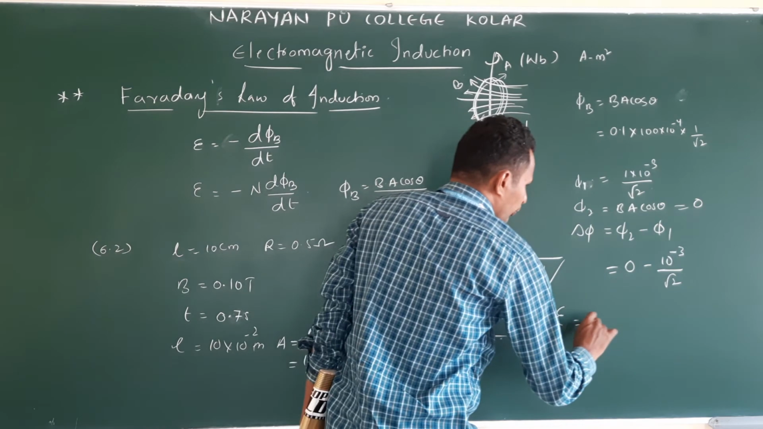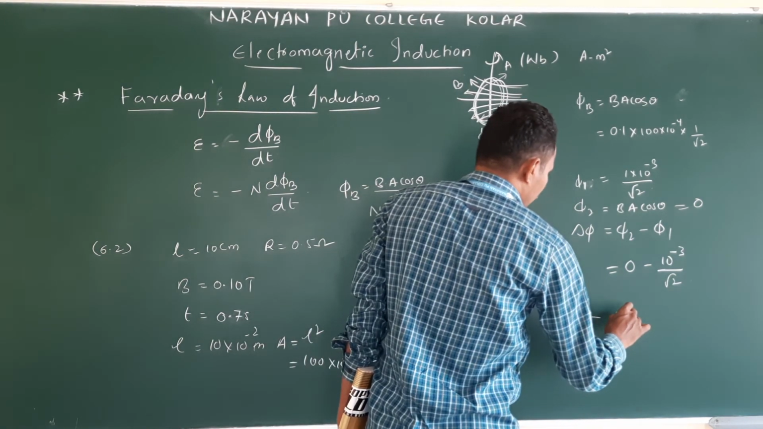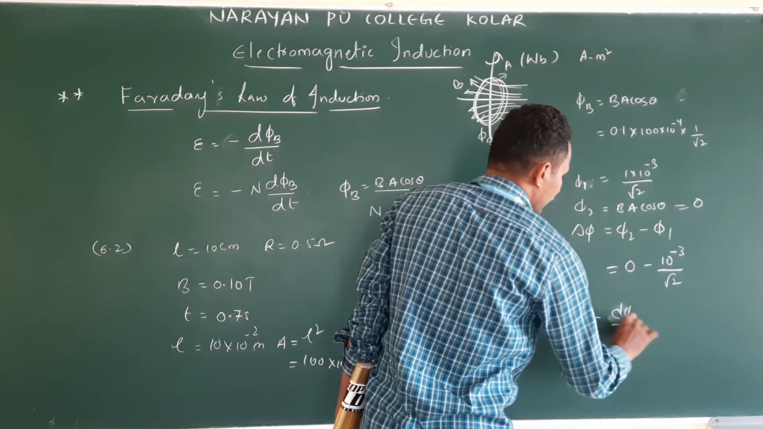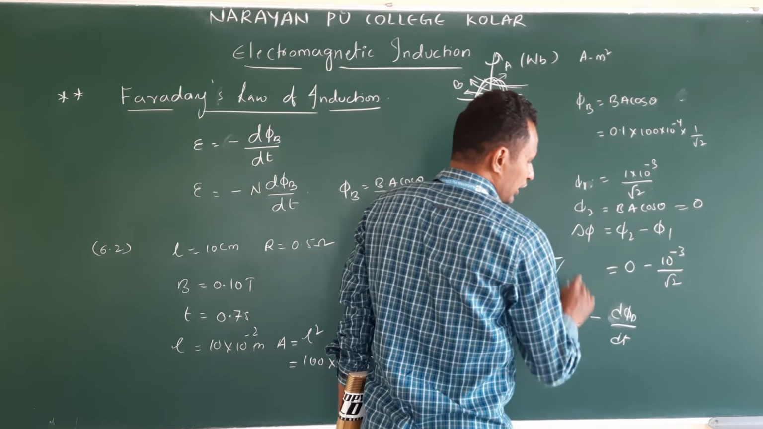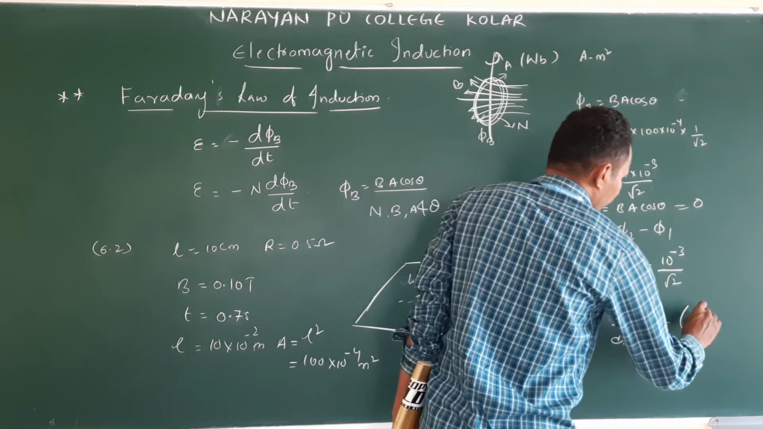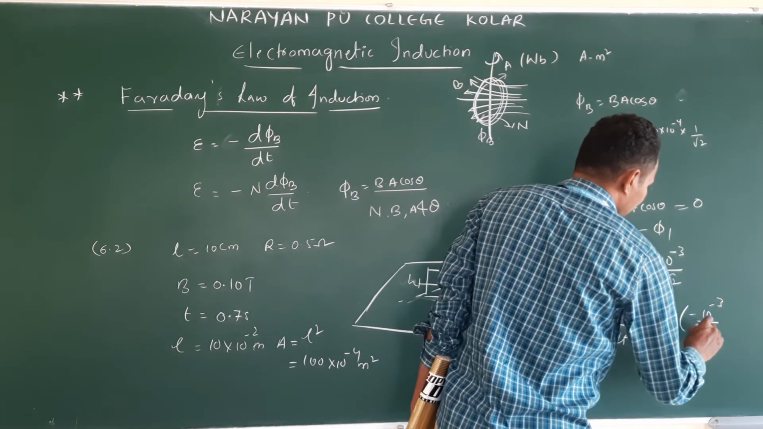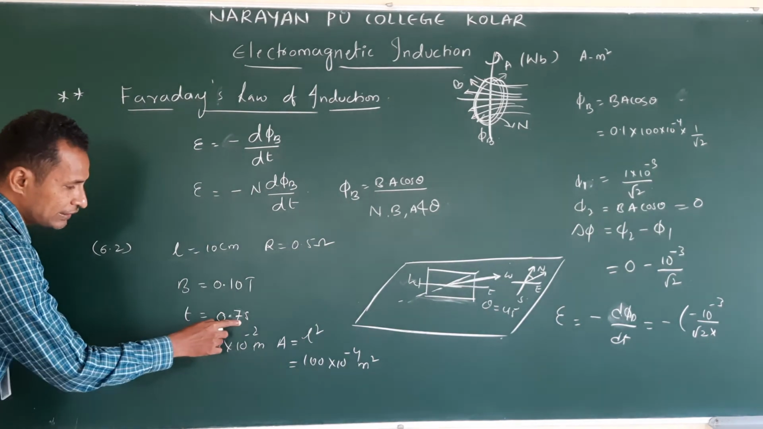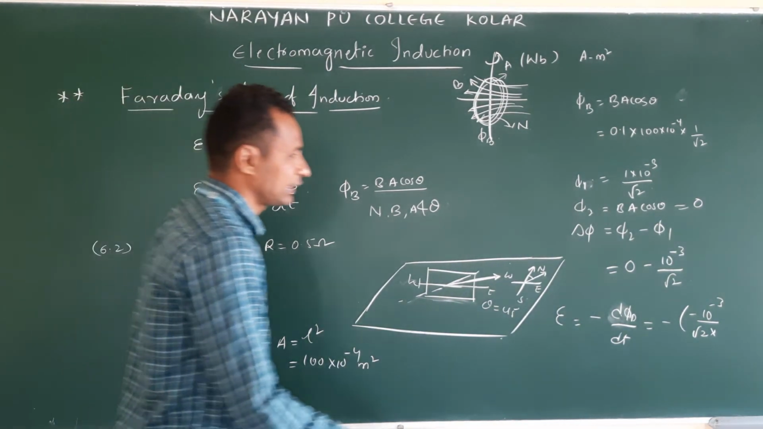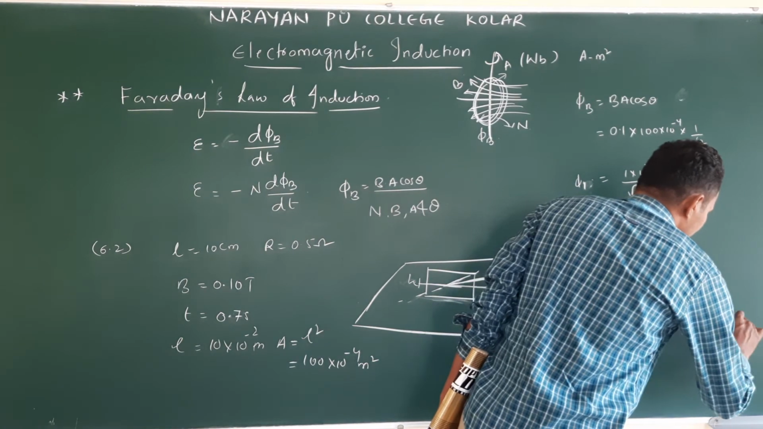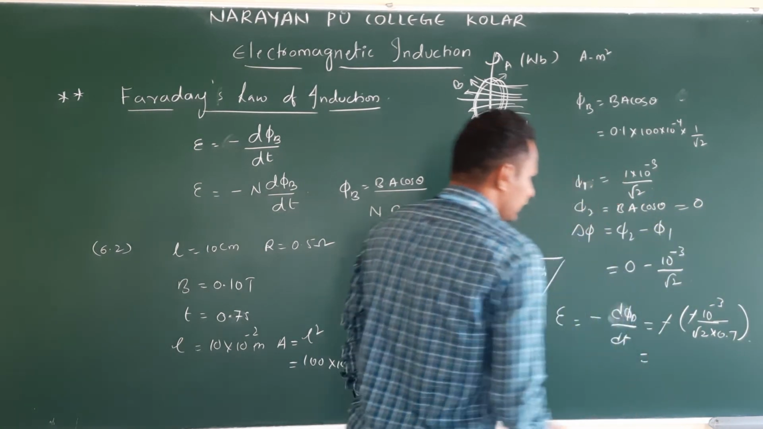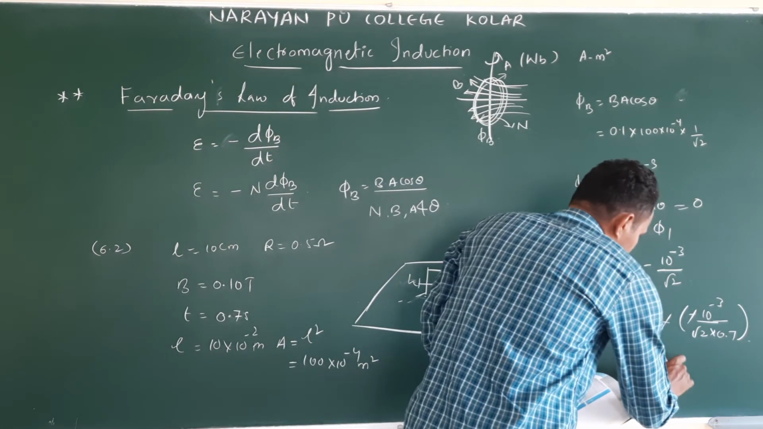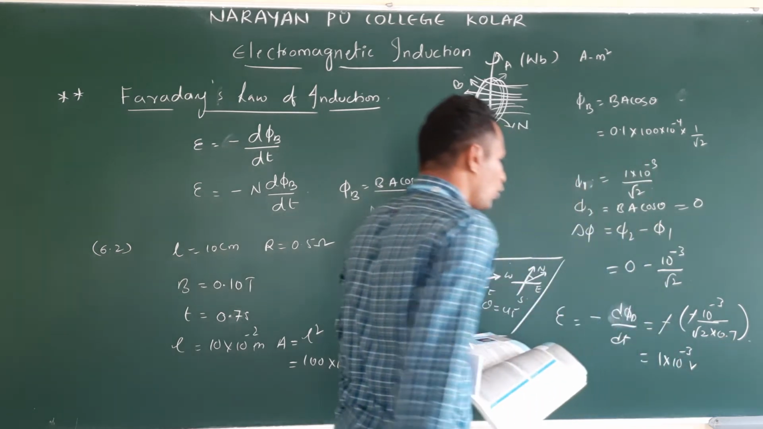Then E is equal to minus of d phi by dt. d phi B is nothing but change. This will be minus of minus 10 power minus 3 by root 2 dt. Change in time is how many seconds? 0.7 seconds. Minus minus cancel. If we do this, we will get the answer. This is around 1 into 10 power minus 3 volt, millivolt.